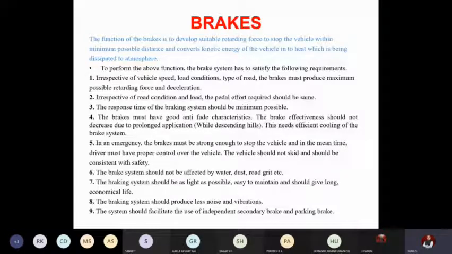So these are the 9 important points to be considered for designing, and these should be the properties of a braking system. Okay. Just I'll give you 2 minutes, make a rough note. How you remember this is left to you. Okay, because usually 10 to 12 marks question it is primary design considerations. For 10 marks, at least 6 out of 9 points you should be able to write.